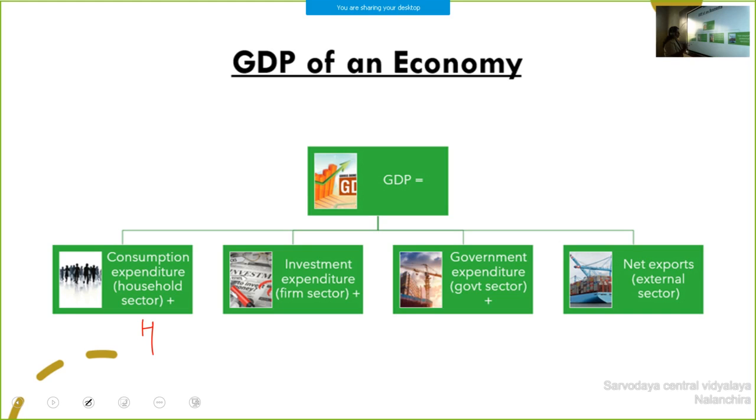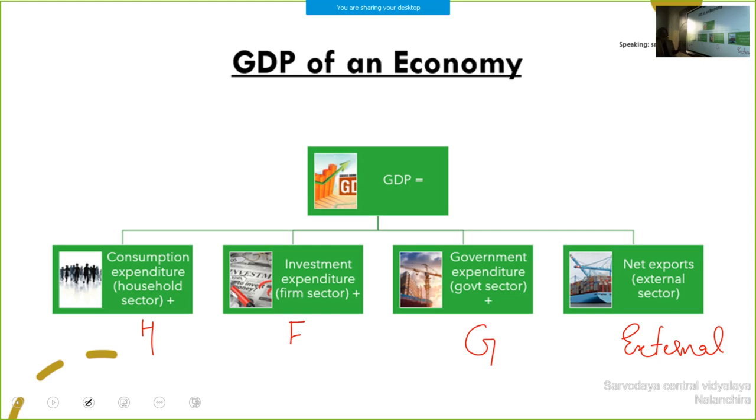This from the household sector, this from the firm sector, this from government expenditure, this from the external sector. Expenditure by all the sectors, that is GDP.